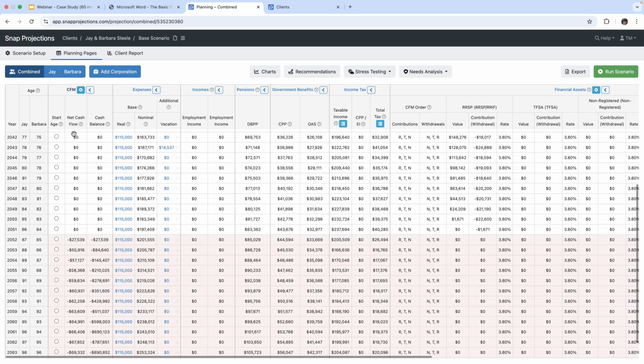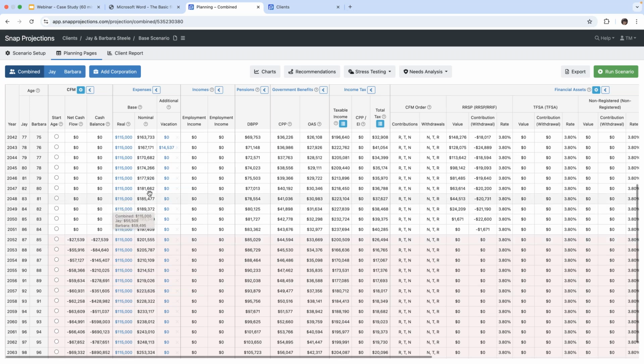So we see that through the net cash flow column, and then with the cash balance column, this is the amount every year right here that they're in a shortfall by, and then the next column shows the accumulated amount of the shortfall. So to answer our client's question at this point, if they want to know if they have enough money to meet their spending need of $115,000 per year during retirement, the answer is no, they do not. They actually start running out of money at the age of 87 and 85.